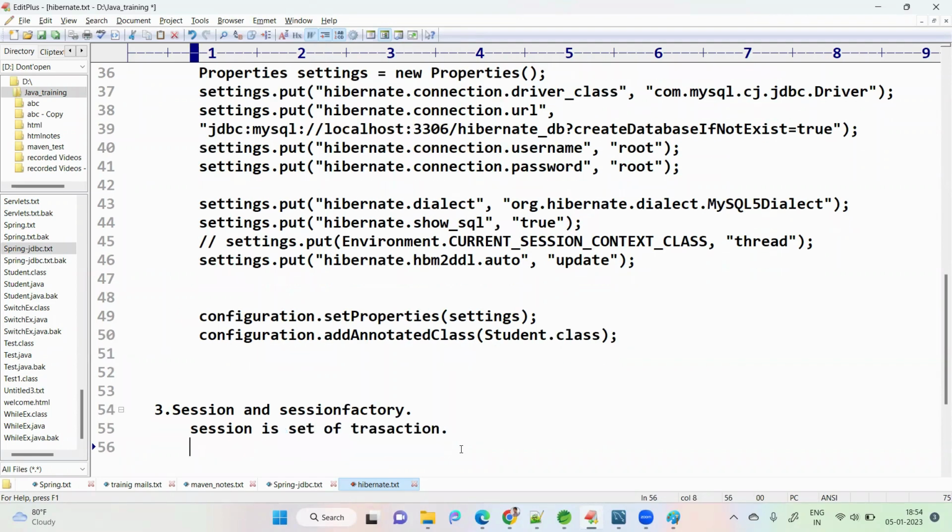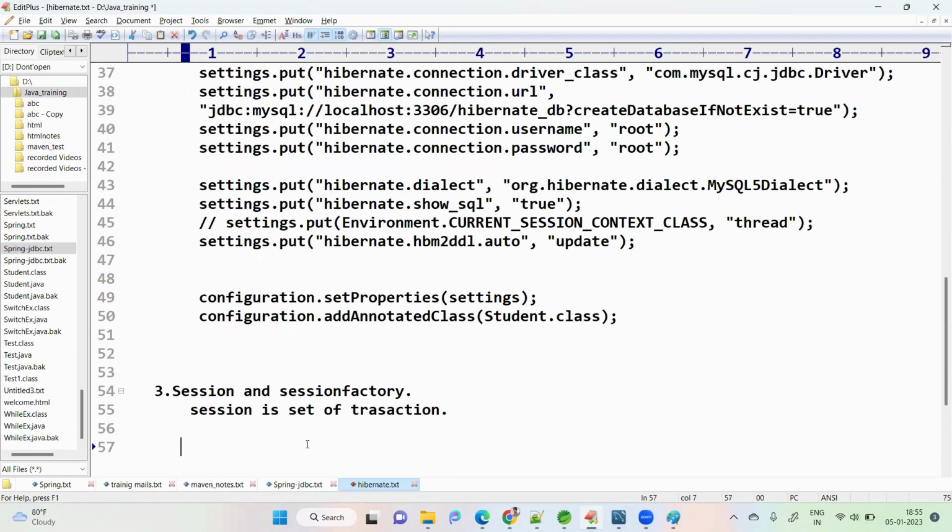What is a set of transaction? I can say, I want to read employee salary and update employee salary to 20,000 if it is more than 10,000. That is one transaction. What is involved here? Reading the salary data and checking if the salary is more than 10,000. If more than 10,000, give a 100% hike and update it as 20,000. That is one transaction.